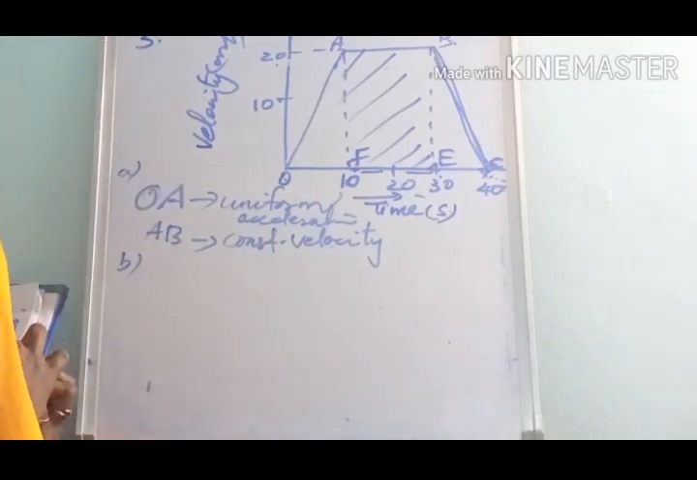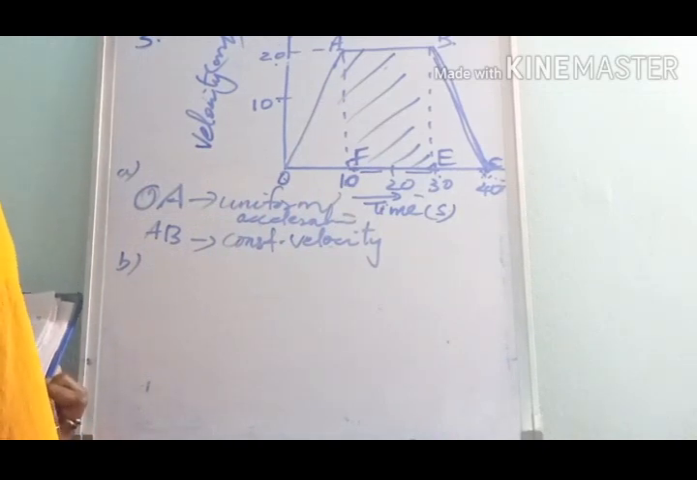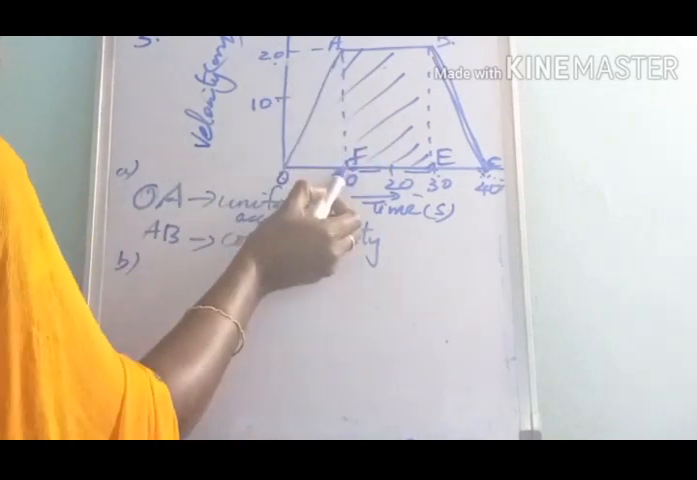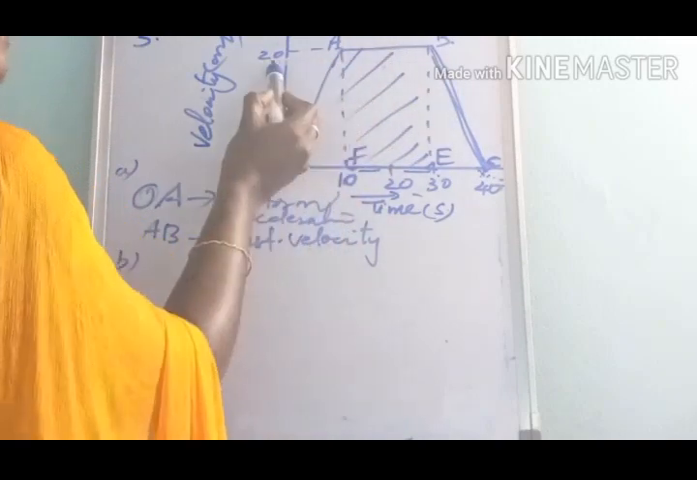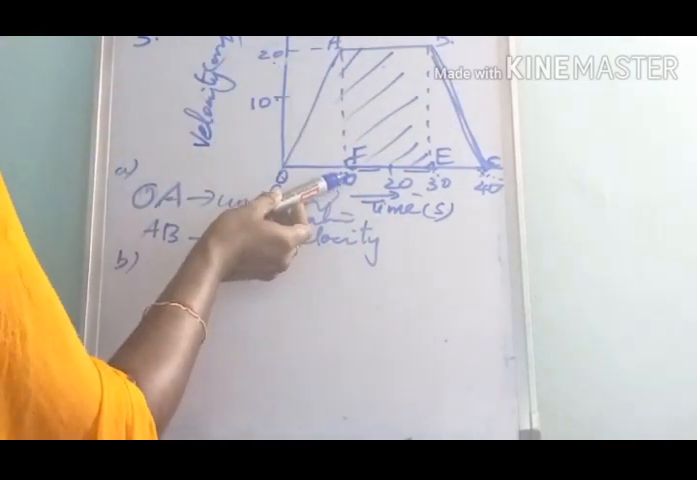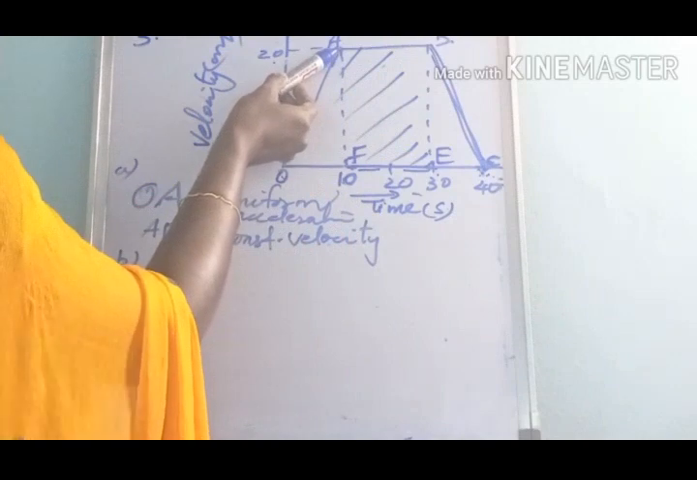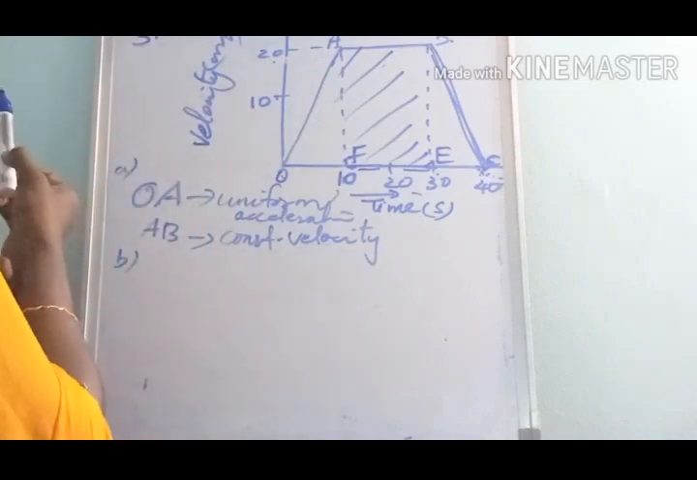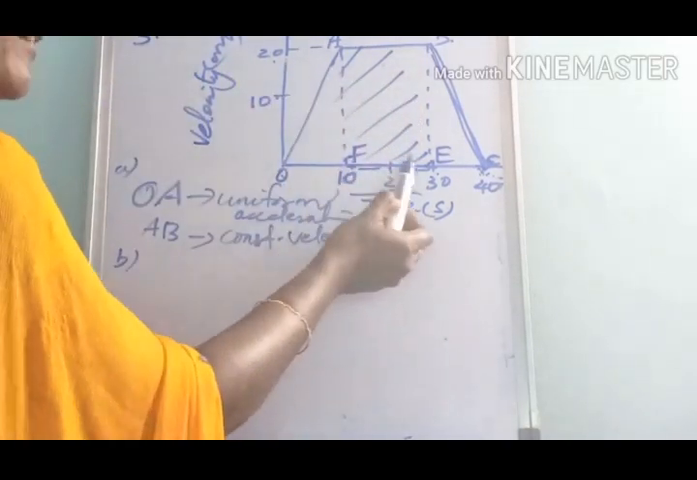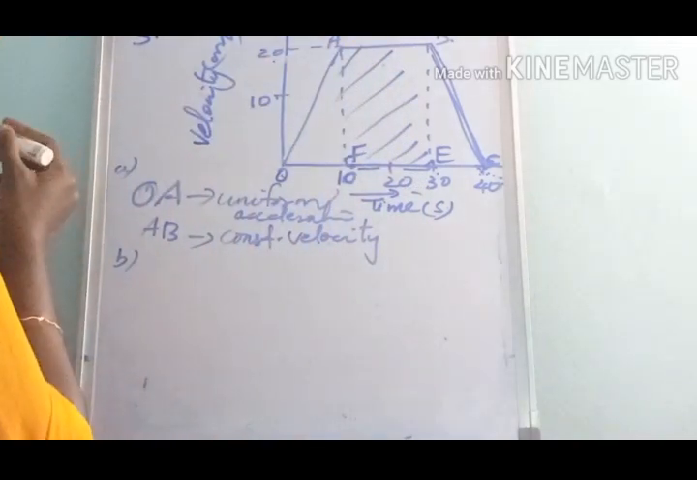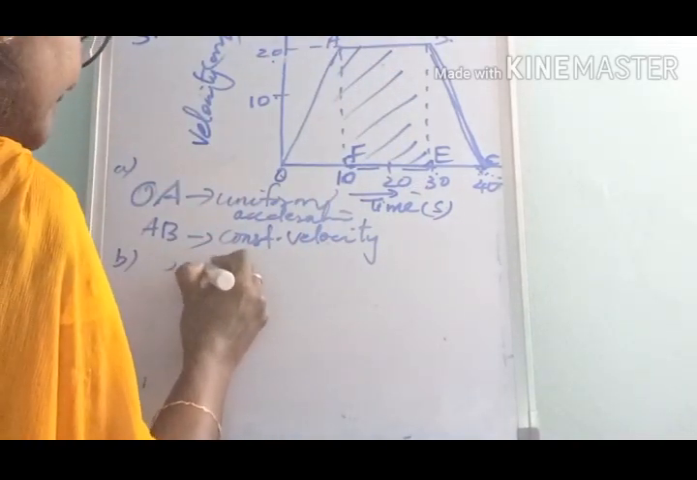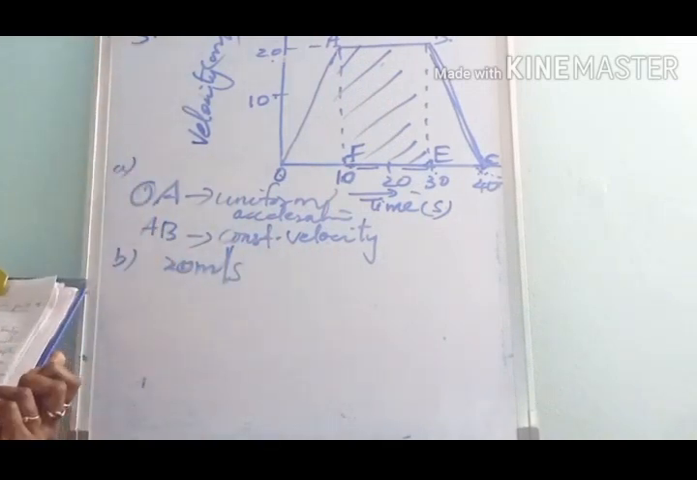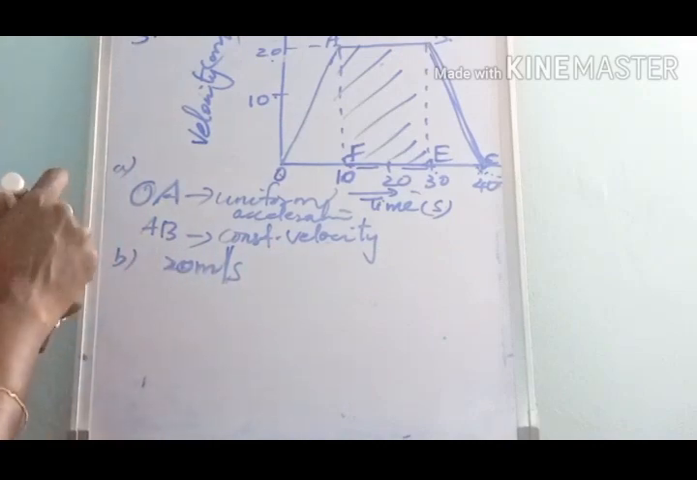The next is, find the velocity of the body after 10 seconds and after 40 seconds. What is the velocity after 10 seconds? Corresponding to the time 10 seconds, the point is A. Corresponding to A, the velocity is 20 meter per second. This will continue up to B. So after 10 seconds, the velocity is 20 meter per second.